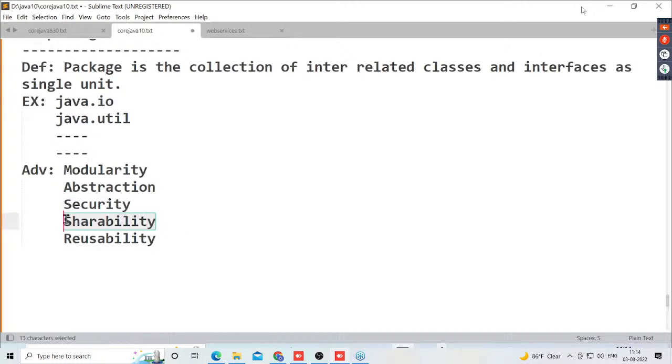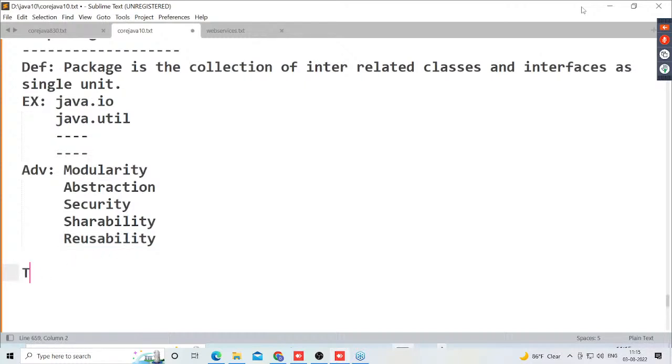Next one is what? Shareability. What's the meaning of shareability actually? Once we define one package, we can share it with 100 programs at a time. One time if we declare the package, we can share it with 100 Java programs. That's called shareability. Then what about reusability? One time if we define the package, we can use it a number of times, again and again. That is where we are getting reusability. So these are the various advantages of packages clearly. Guys, observe carefully.